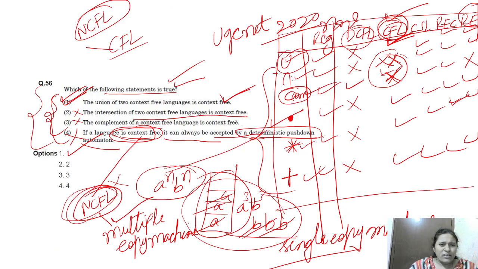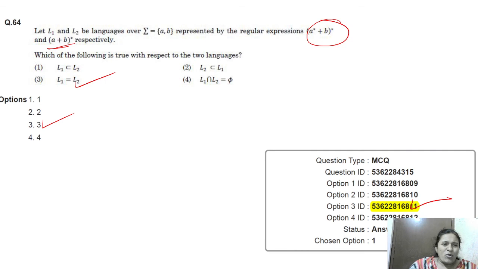Okay friends, thank you very much. These are all about the TOC. Everything I have discussed: regular languages, what are the different types of languages, how to generate strings, what is ambiguous grammar, how to check whether it is ambiguous or not, what are the closure properties, what is the closure property chart and decidability chart, and all the previous year's questions of the TOC, maximum. We have discussed everything from the TOC.